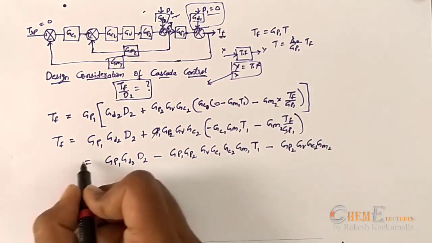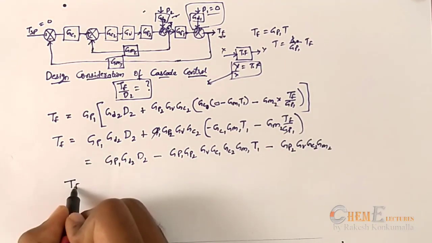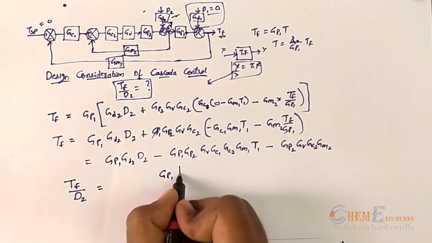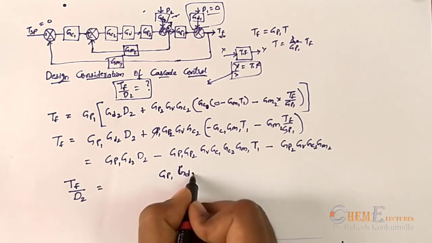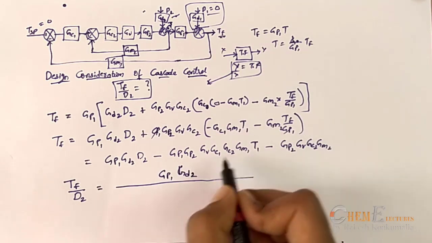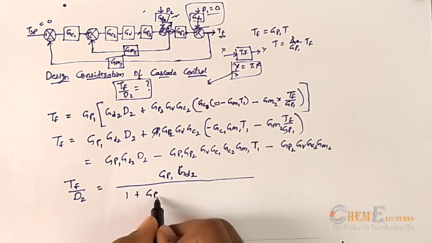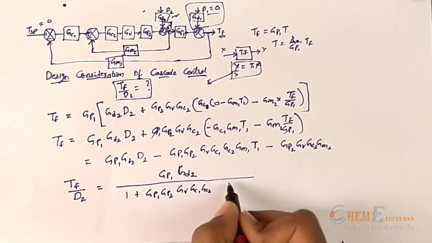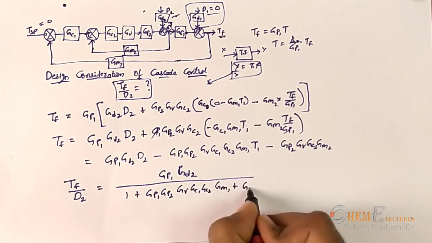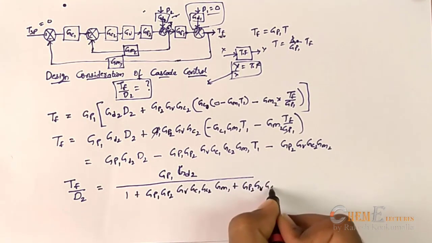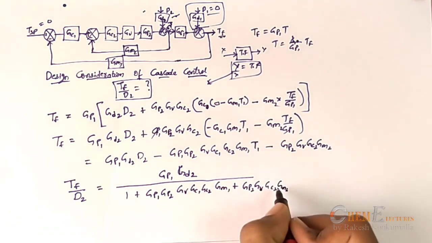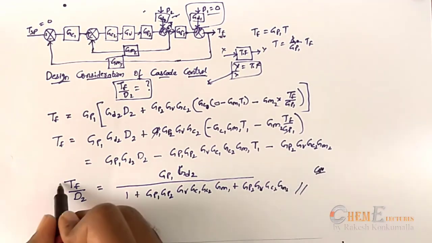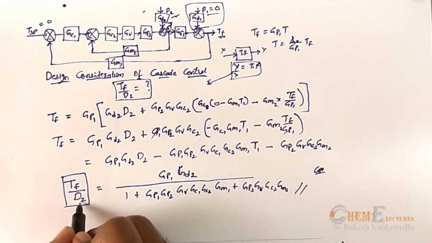So from here you can find the Tf by D2 relation, that will be Gp1 Gd2 divided by, this will be coming in the denominator, that is 1 plus Gp1 Gp2 Gv Gc1 Gc2 Gm1 plus Gp2 Gv Gc2 Gm2. So this is how you will correlate a relation between the final temperature T with respect to the disturbance occurred